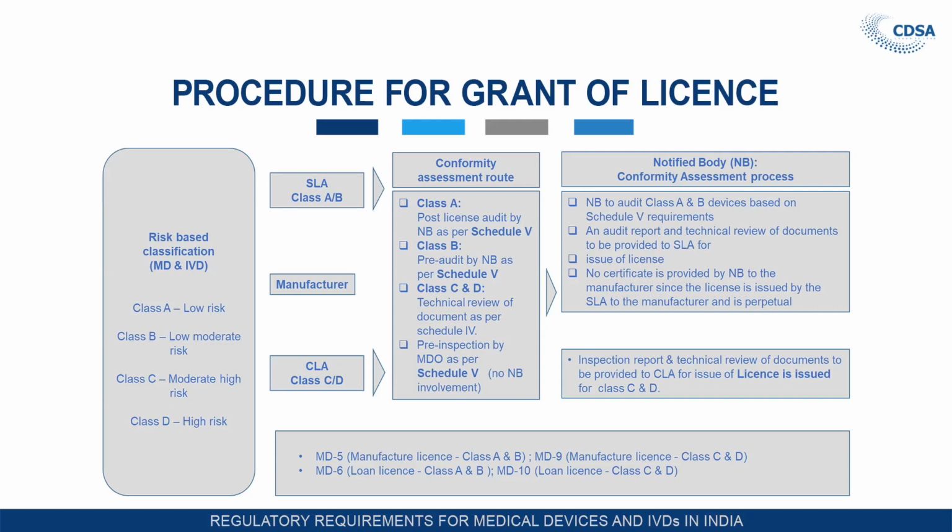loan license. We have also discussed that MD5 is the manufacturing license for class A and class B devices, MD9 is the manufacturing license for class C and class D devices, MD6 is the loan license for class A and class B, and MD10 is the loan license for class C and class D devices. The license issued by the central licensing authority, as we have also discussed, is perpetual. There is no validity, provided the licensee submits the requisite retention fees at an interval of every 5 years. So this is the procedure for grant of license.